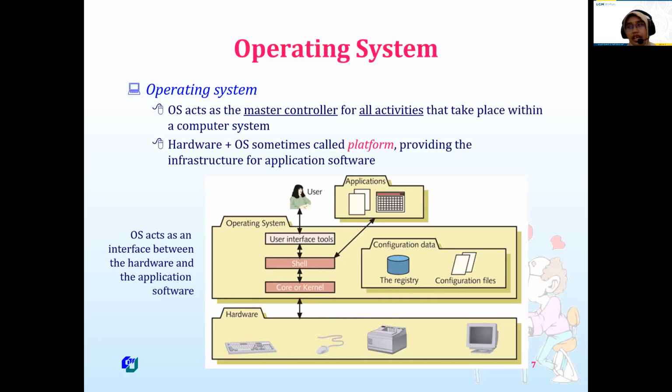If I go to university and want to take attendance, I can use my iris detection, and there is a system bundled between the hardware, the sensor, and also the operating system. So it's like one bundle, and we can call it a platform.